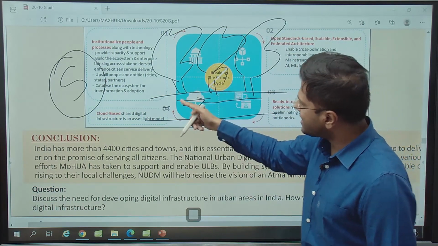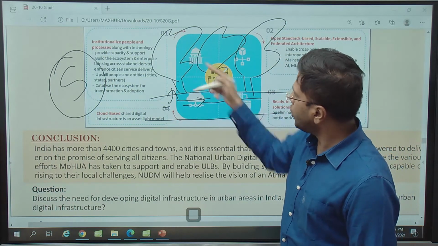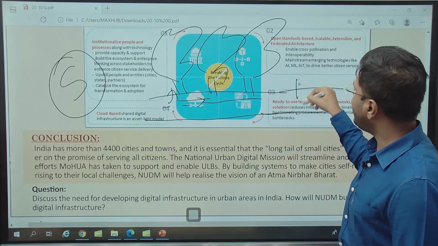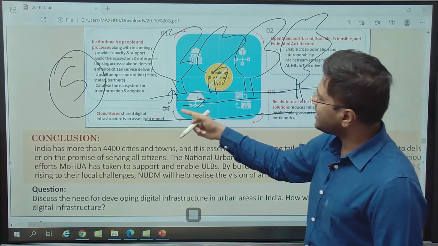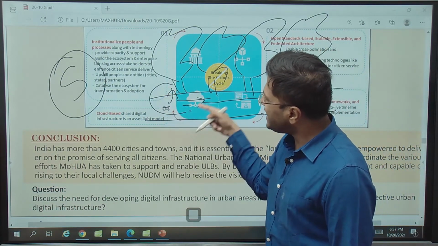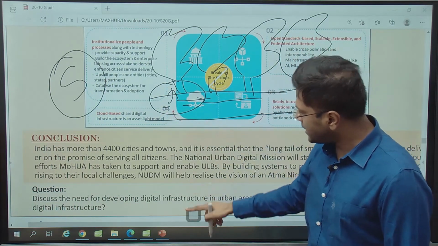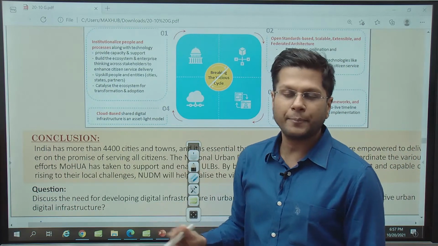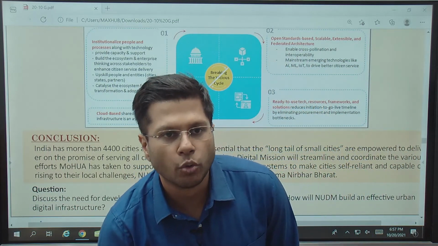If we have the tree lanes, they will absorb the liquid component. They will also grow because of the nutrition in the sewage content, right? And they will also provide a lot of green cover. Alongside, they will also purify the ecosystem of the sewage, a natural purifier. So this is the kind of planning that we are talking of for urban areas, right? So this is where we come to the conclusion of this discussion.